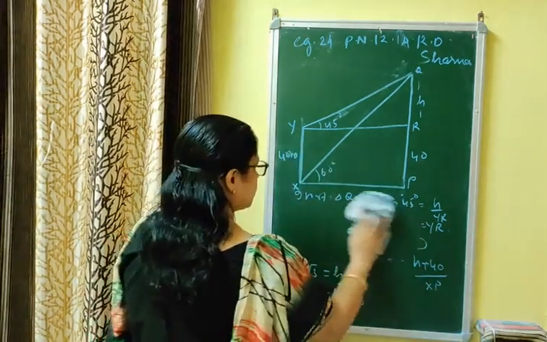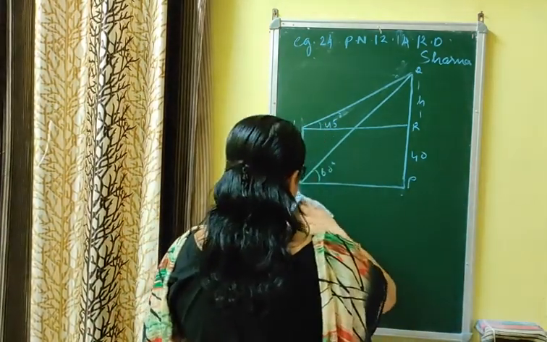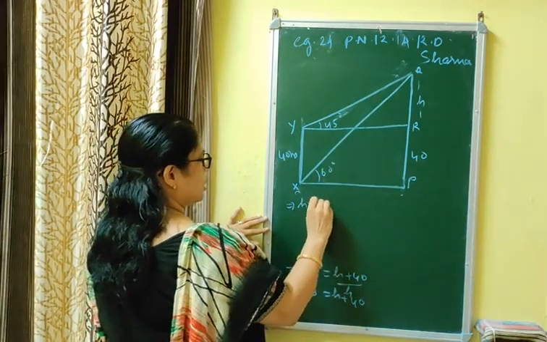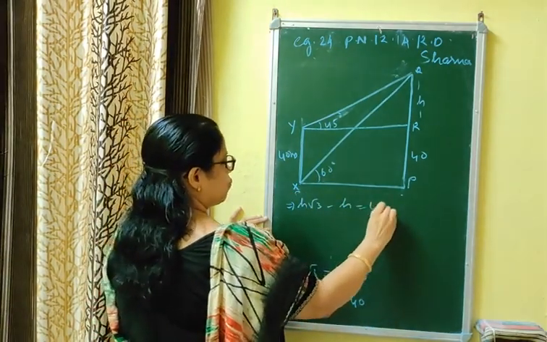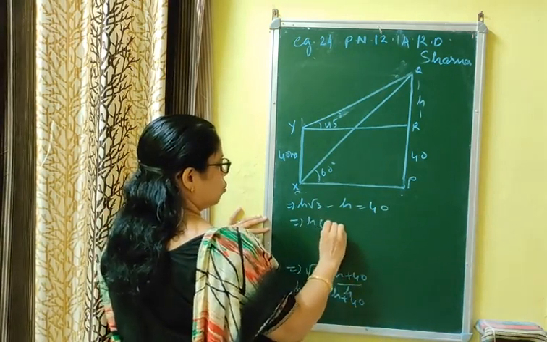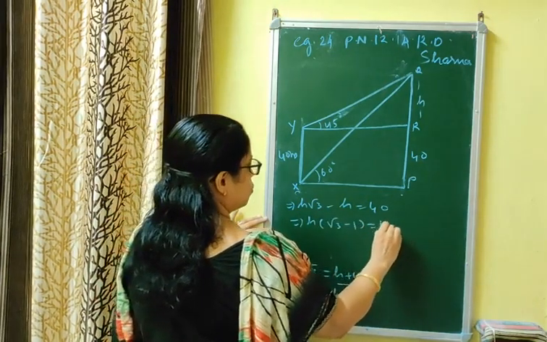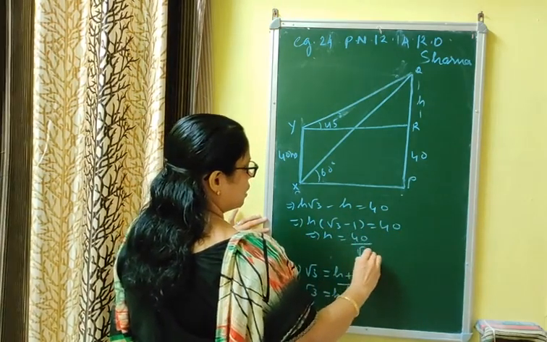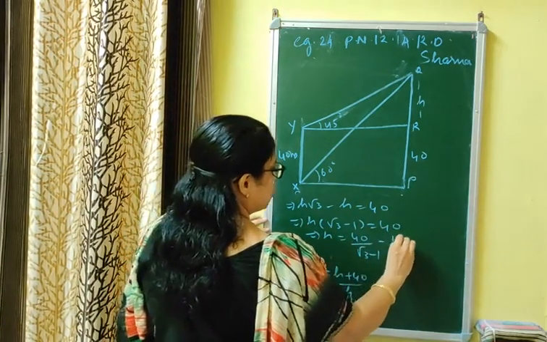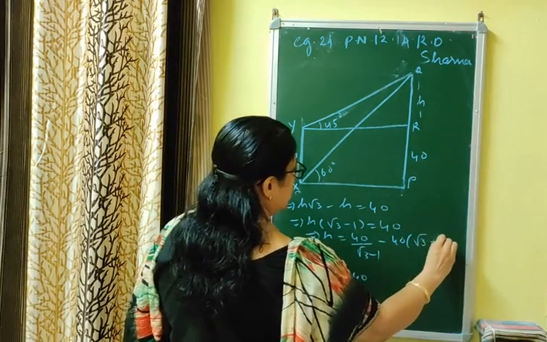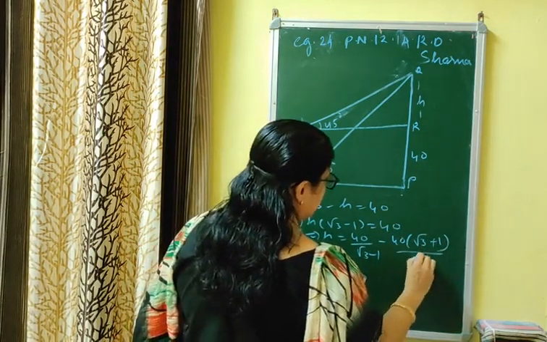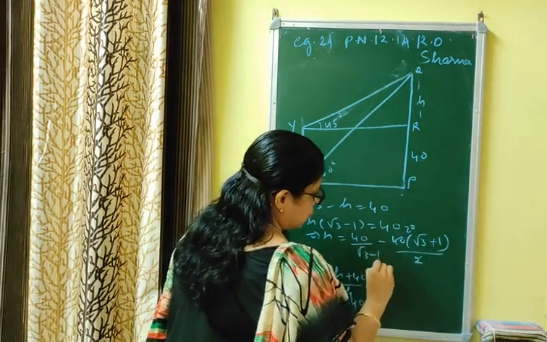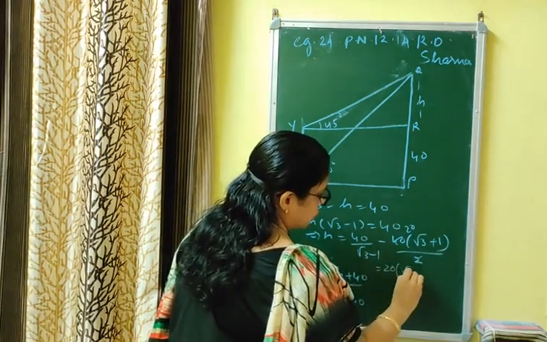That implies h root 3 minus h is equal to 40, which implies h into root 3 minus 1 is equal to 40, so h is equal to 40 by root 3 minus 1. By rationalization, that is 40 into root 3 plus 1 upon 3 minus 1, that is 2, that is 20 into root 3 plus 1.